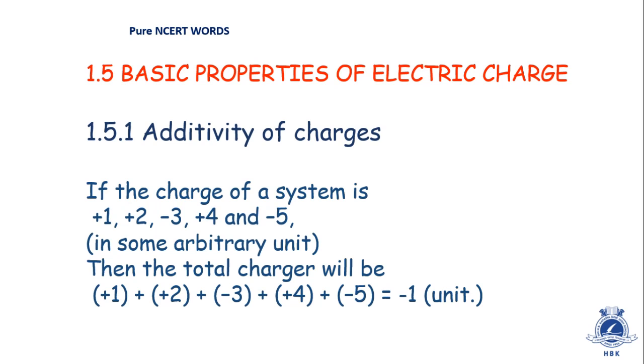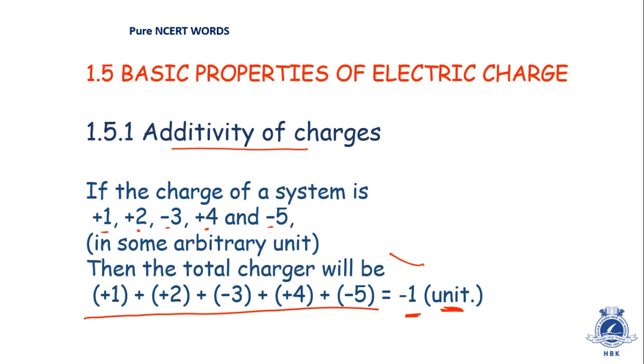Now let's see some basic properties of electric charge. There are basically three properties of electric charge. The first property is additivity of charges. It's very simple: whenever there are charges like +1, +2, -3, +4 and -5, what will be the total charge? We have to simply add those charges, keeping the sign in the proper manner. This is +1, +2, -3, +4, -5. Even kids can do this kind of thing. So in that case we'll get -1. We'll discuss the unit in a later part of this chapter.